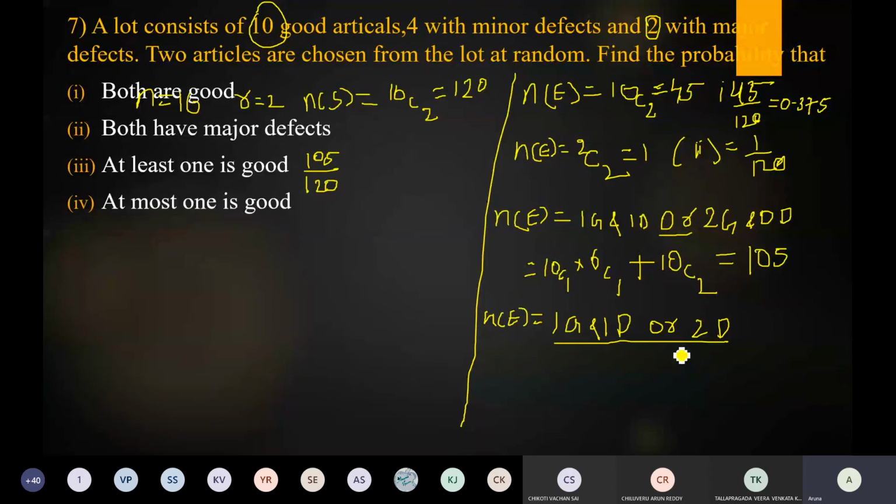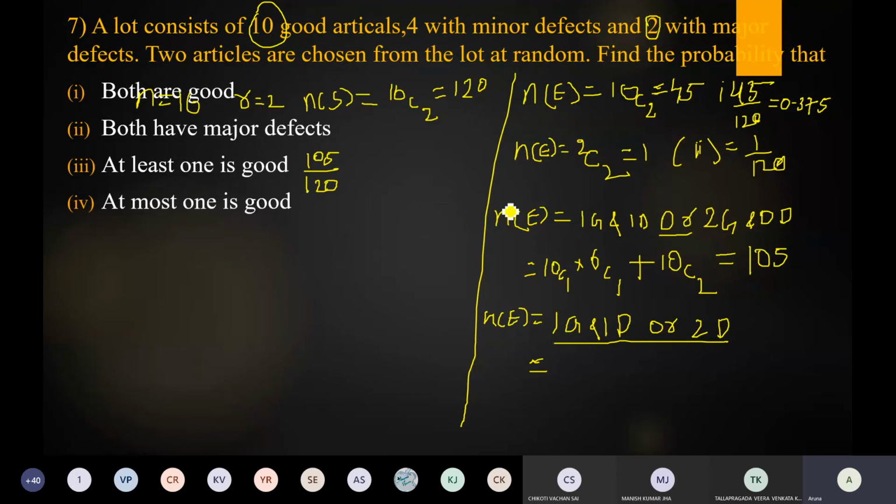Ma'am, can't we write 1 minus 105 by 120 like previous? Yes, we can also write like that. 1 minus 105 by 120 also. But here use the general formula, so don't apply that one. We can apply that one in short answer questions or multiple choice questions only.